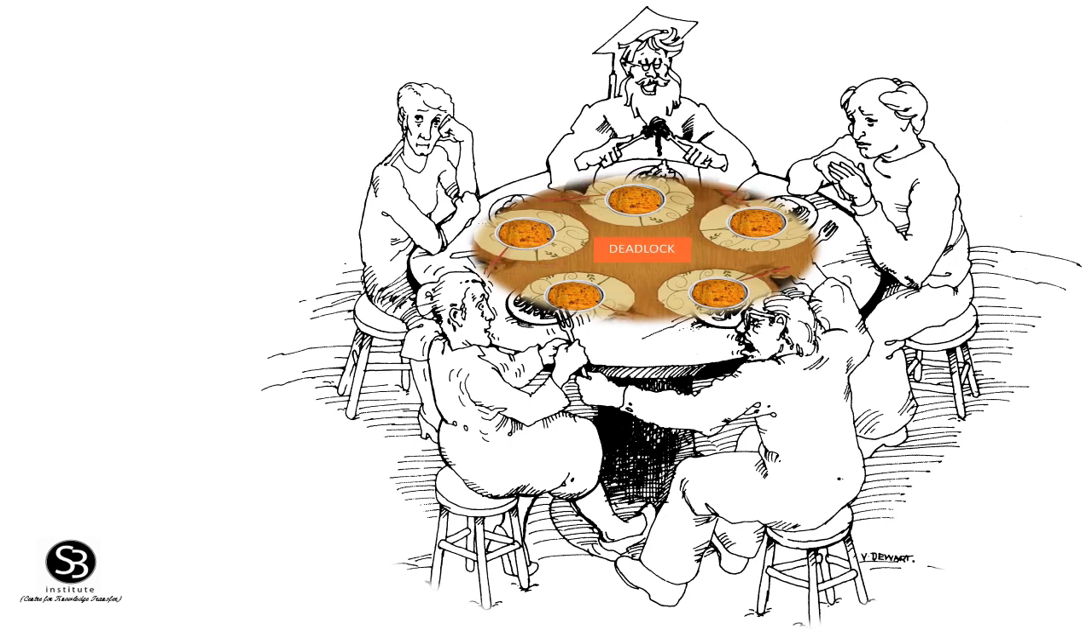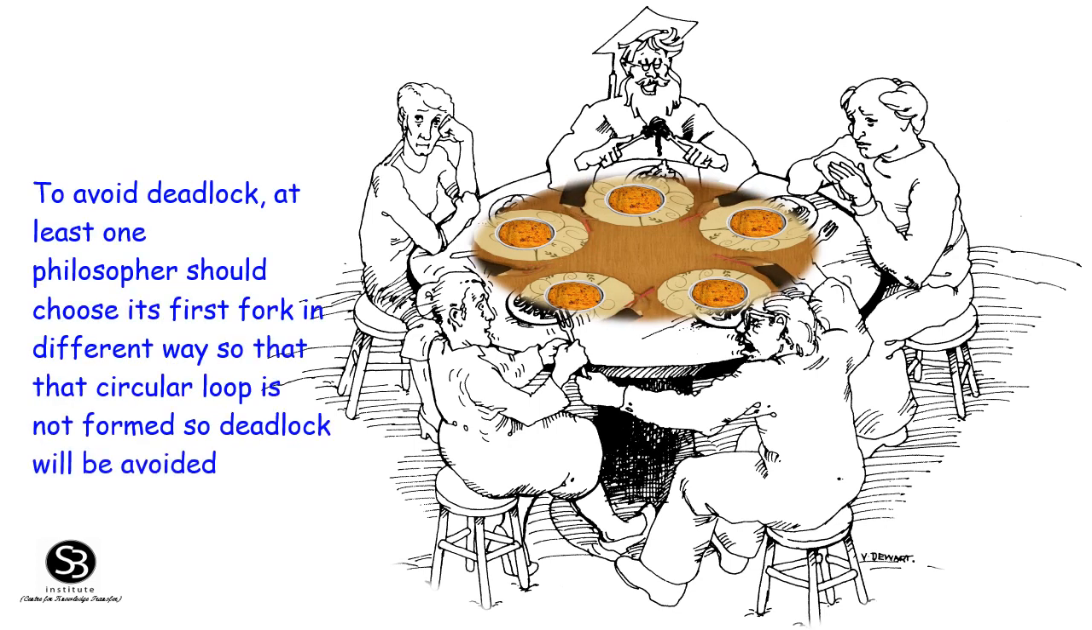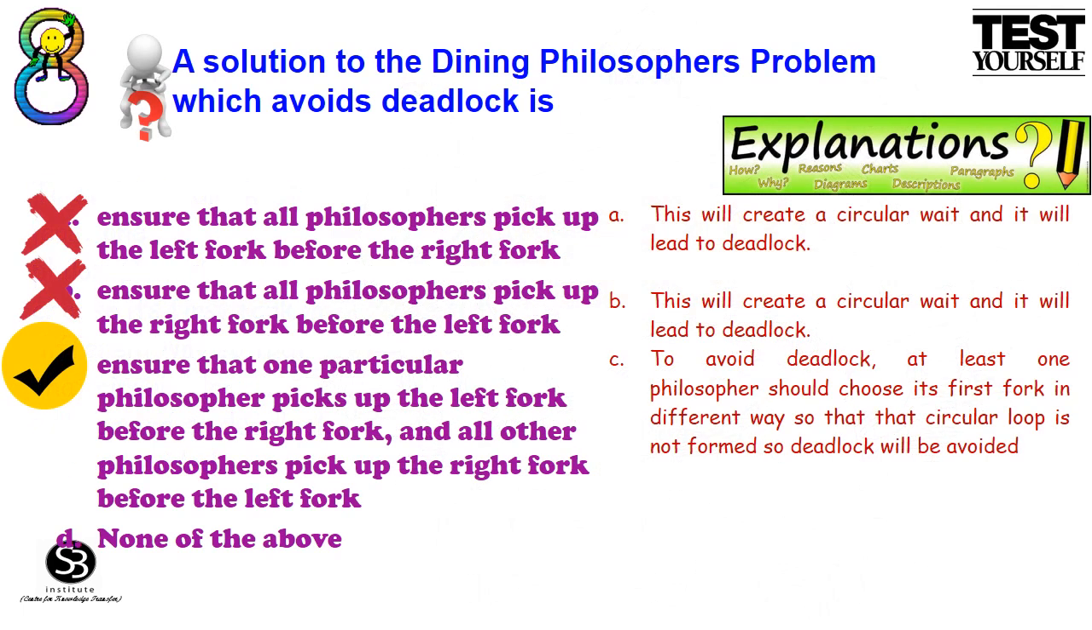To avoid deadlock, at least one philosopher should choose its first fork in a different way so that a circular loop is not formed. Deadlock will be avoided. Option D, none of the above. Hence, option C, ensure that one particular philosopher picks up the left fork before the right fork and all other philosophers pick up the right fork before the left fork.